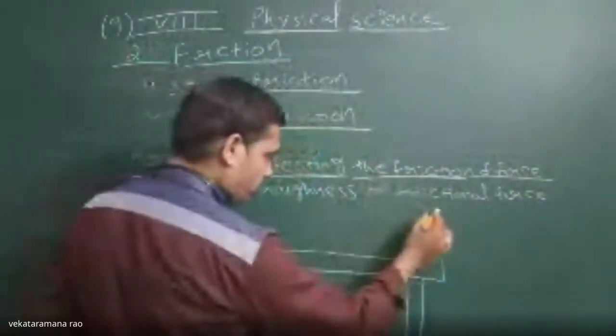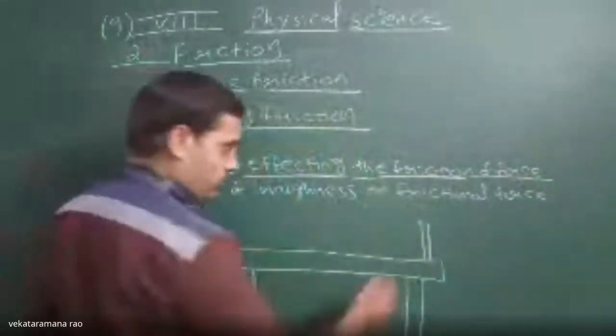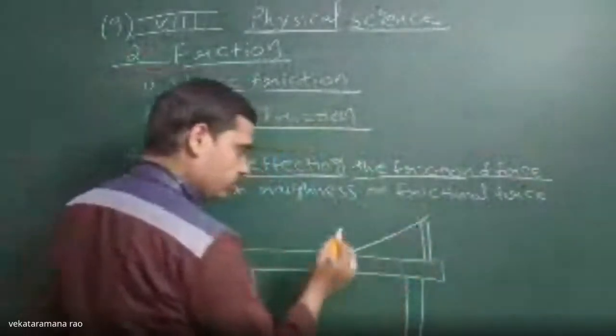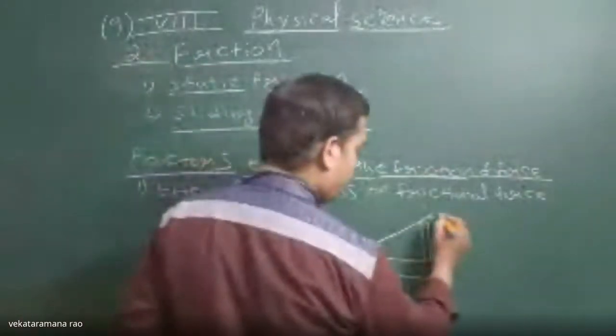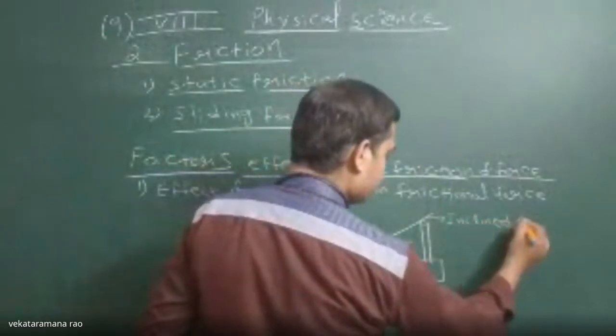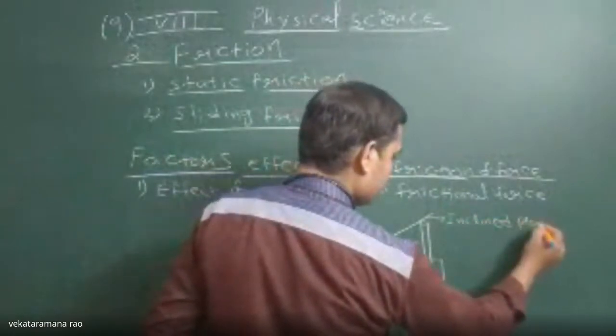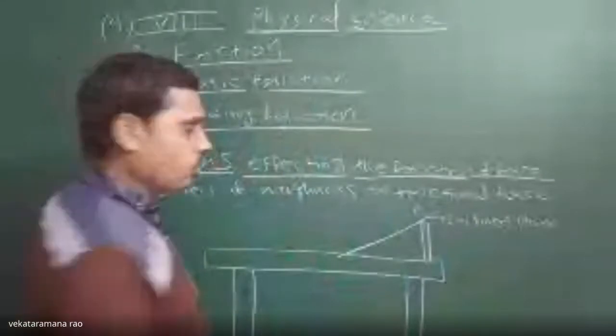Now a wooden block, or what we call a wooden pad, you have to use as an inclined plane. This is an inclined plane. Now mark any one point, point A, on the inclined plane.